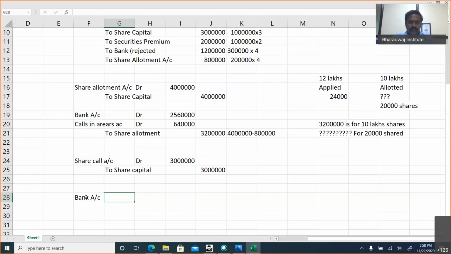Bank account debit, calls in arrears debit to share first call account. Here there is no surplus, it will be 30 lakhs. What will be the amount? 20,000 into 3, 60,000. Balance you would have collected, 29 lakh 40,000 you would have collected.